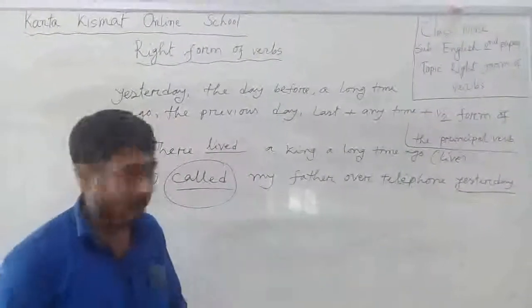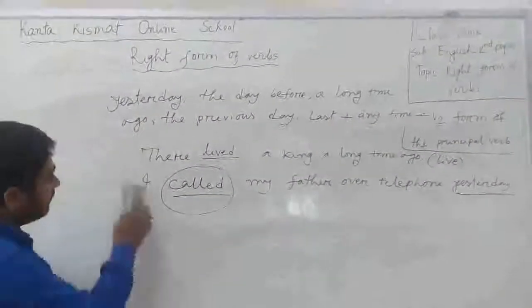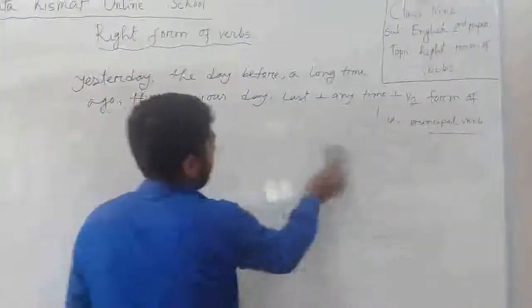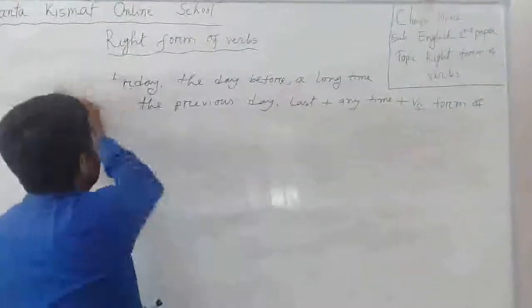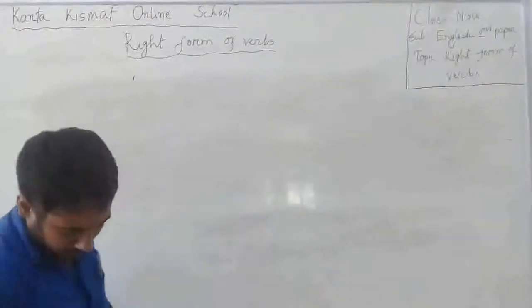Okay, now I will tell you about some to have verbs. Notice the board.